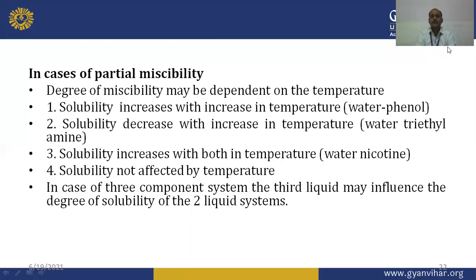In the case of a three component system, or ternary system, the third liquid may influence the degree of solubility of the two liquid systems. So when we add a third component to a binary system, the solubility may be affected by the influence of this third compound.